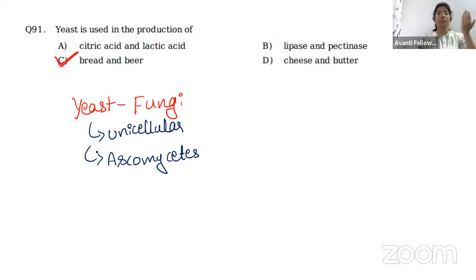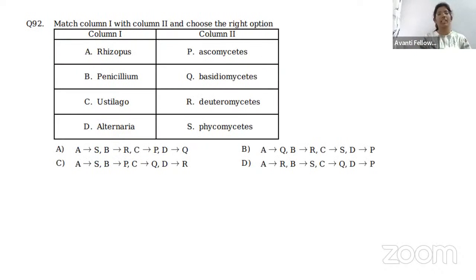Yeast belongs to which kingdom? Why is yeast special in the kingdom fungi? Because yeast is the only fungi which is unicellular, but all other fungi are multicellular. This point you have to remember, very important. And yeast belongs to which group of fungi? That is the Ascomycetes.